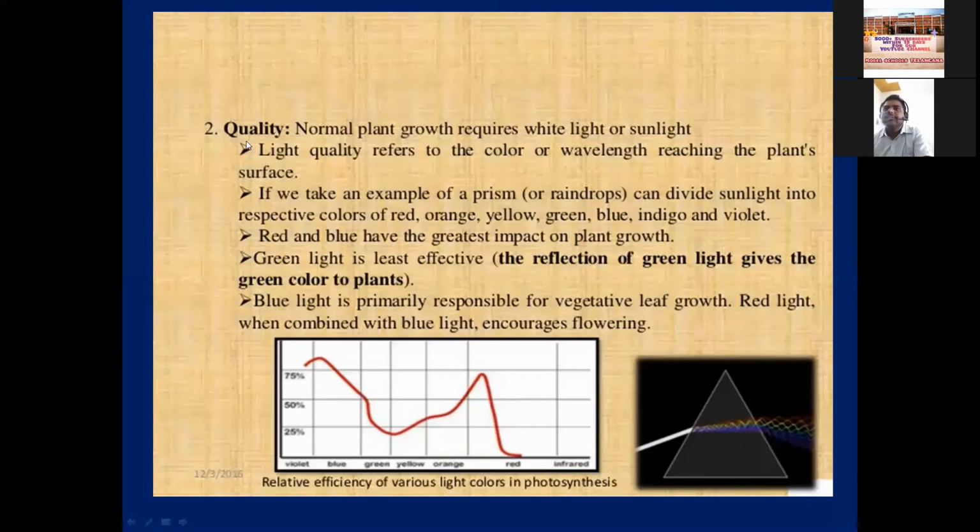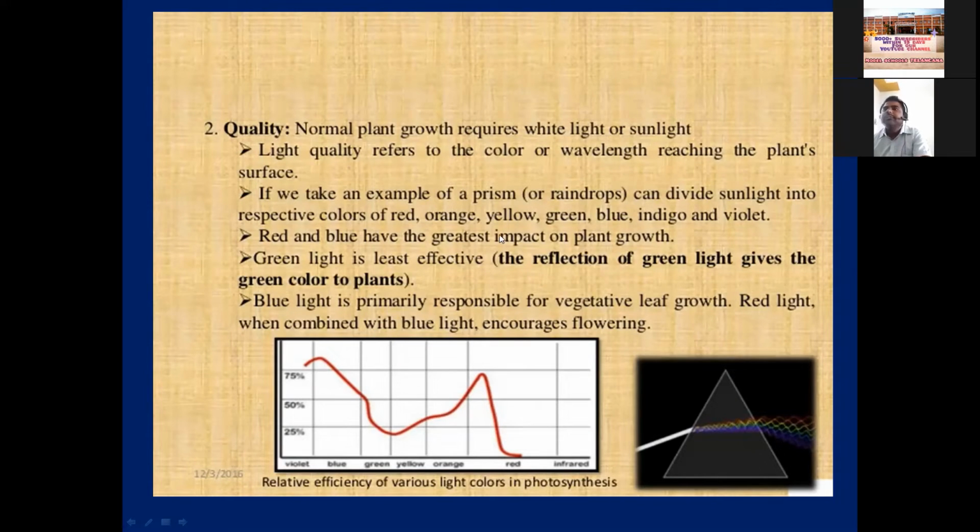Now the next property of light is quality. Light quality also affects the photosynthesis process. When light is exposed to a prism, as I already explained in webinar 1, light splits into different components according to their wavelength. Visible light is VIBGYOR: violet, indigo, blue, green, yellow, orange, red.